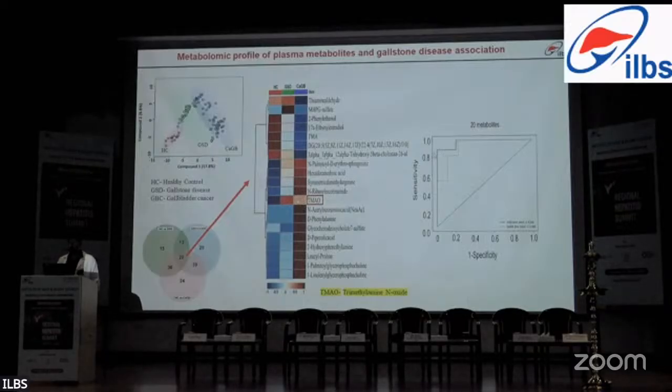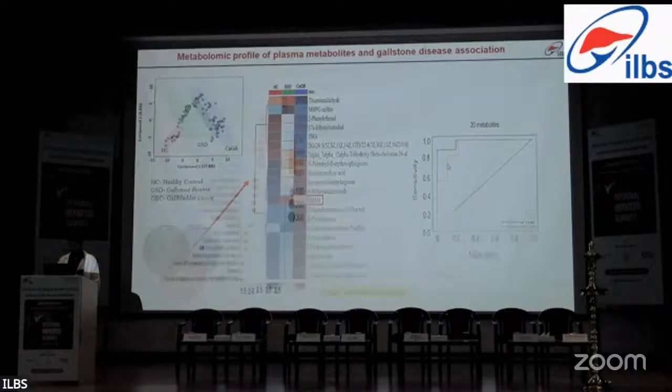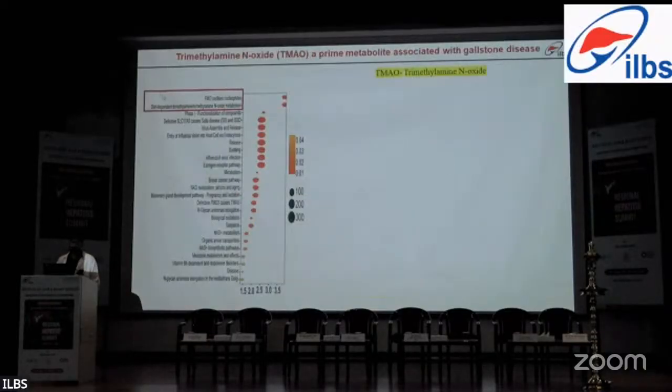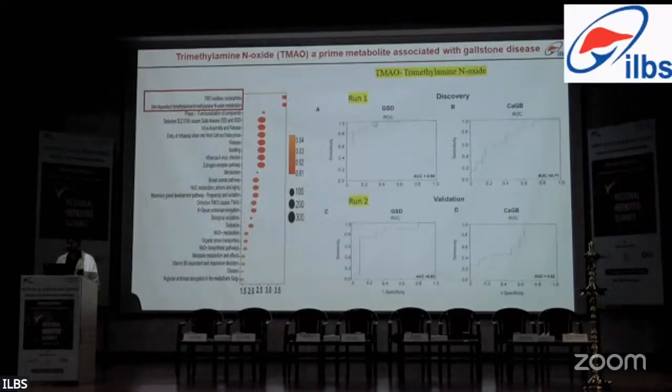Then the 20 metabolites were subjected to AUC curve analysis, which shows that the signature of these 20 metabolites shows high accuracy of 0.98 for GSD and 0.93 for gallbladder cancer. Besides this, we also tried to identify the pathways that might be associated with these 20 metabolites, and two pathways that were significantly and highly increased were flavin monooxygenase oxide nucleophiles and diet-dependent TMA trimethylamine and TMAO trimethylamine oxide metabolism. Since we found 20 metabolites, we asked the question, can we find one specific metabolite that can actually help in prediction of gallstone disease and gallbladder cancer?